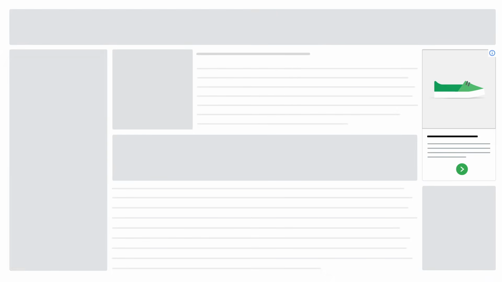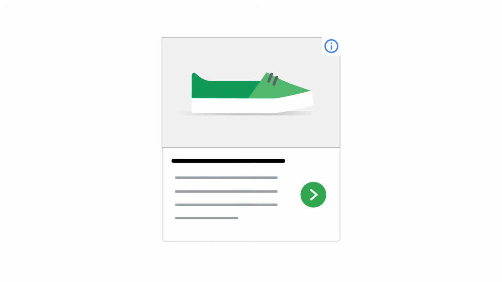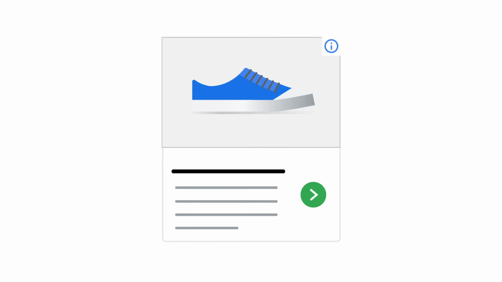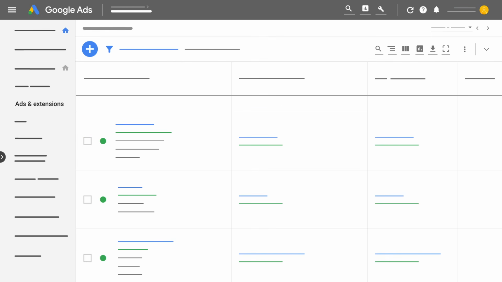Responsive display ads have the most reach out of all display ads. They automatically adjust in size, appearance, and format to fit any available ad space on the Google Display Network. For each ad slot, Google's machine learning model determines the optimal combination of your headlines and uploaded assets, including logos, images, and videos.